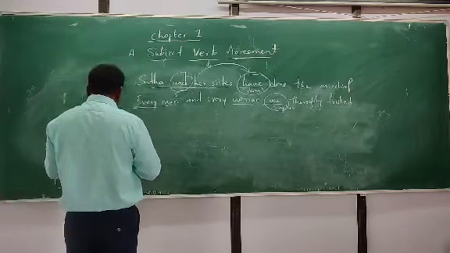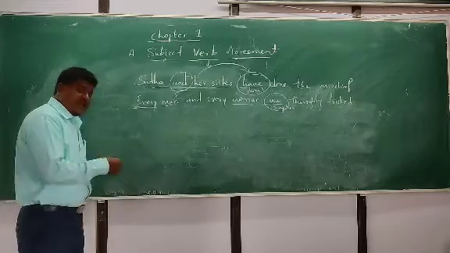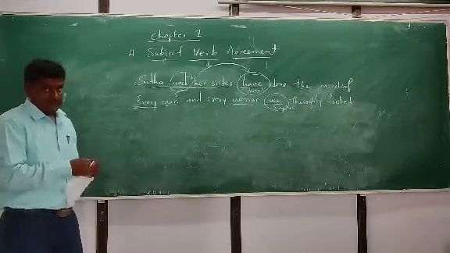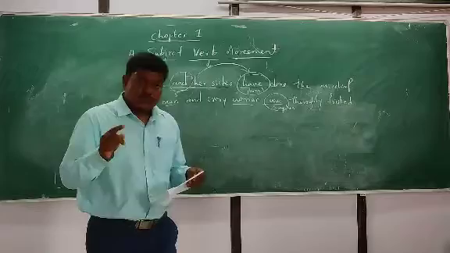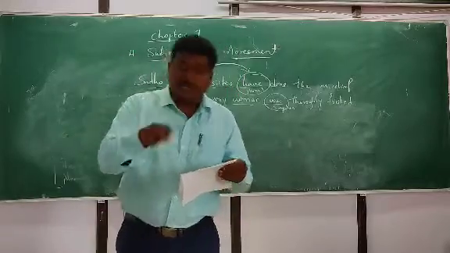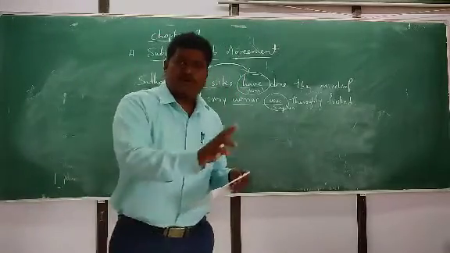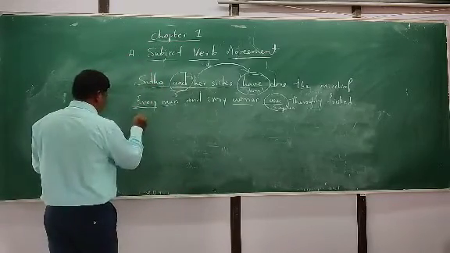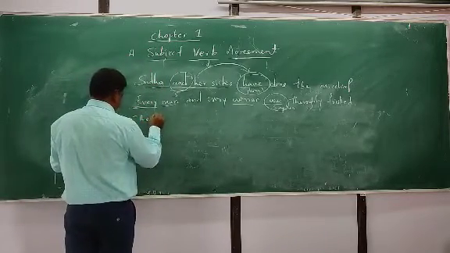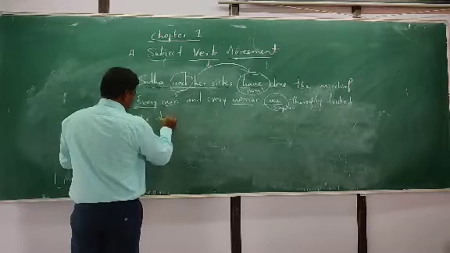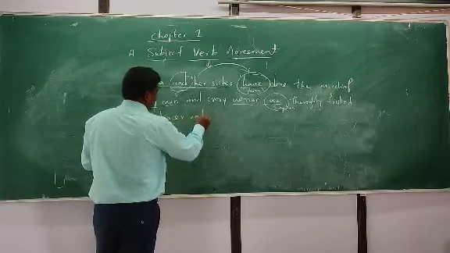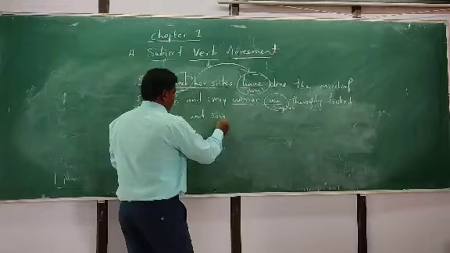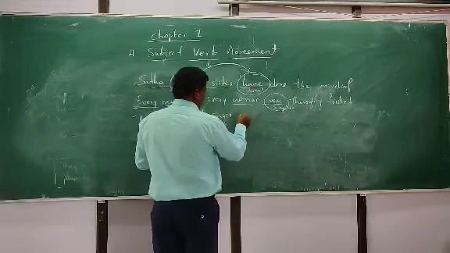When two singular nouns refer to the same person or thing, we consider it singular. So see here, the dancer and singer is dead.